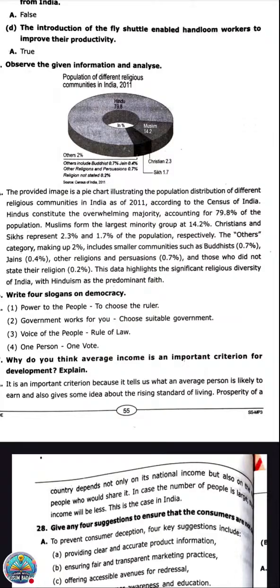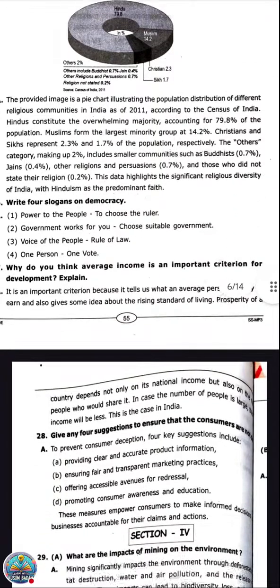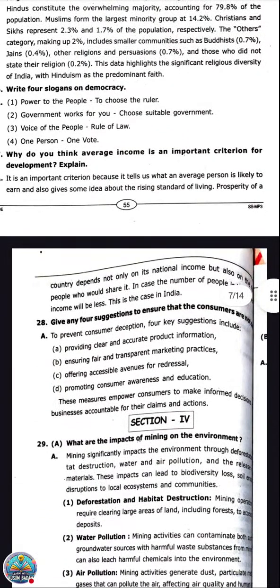The next question. Why do you think average income is an important criterion for development? Explain. So what is average income? That is taking the total income divided by total population. If average income is more, then the country can be considered a developed country, or depending on that they divide the country as